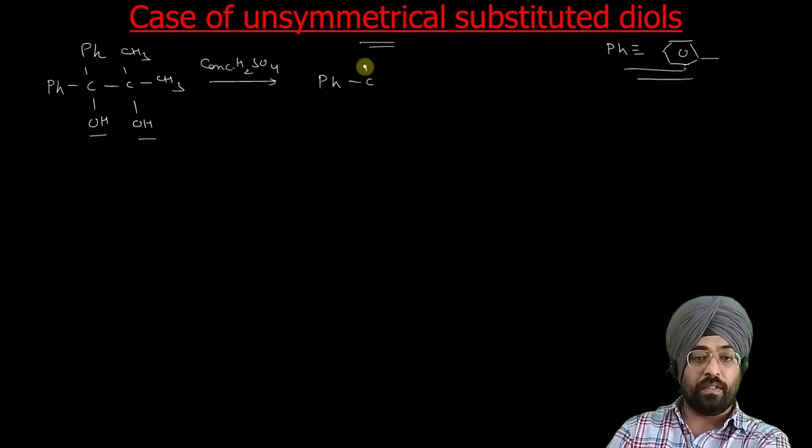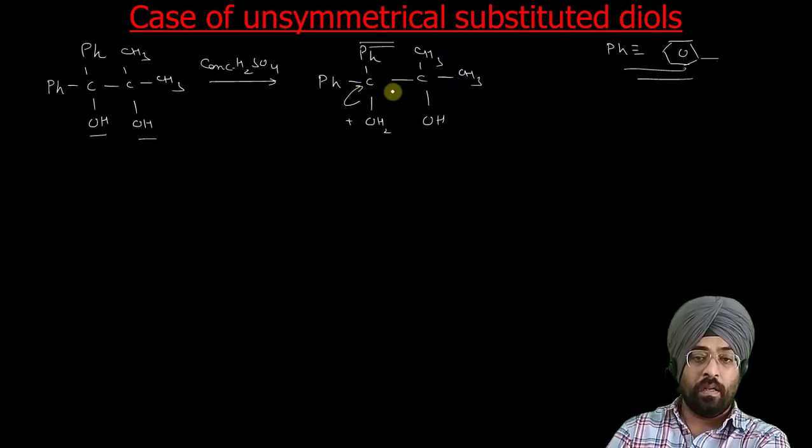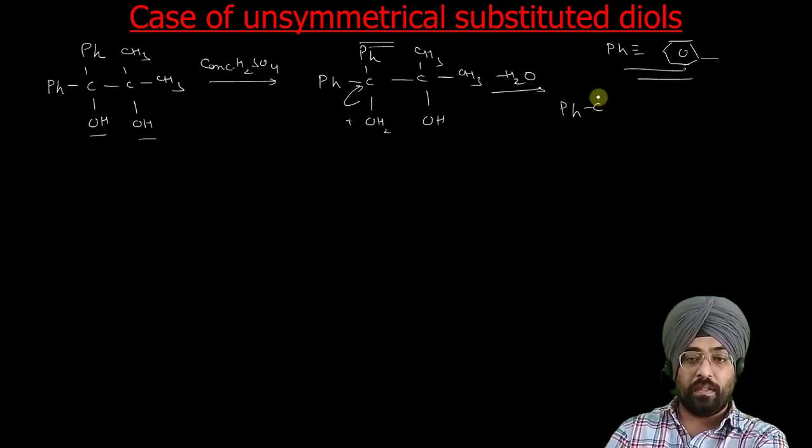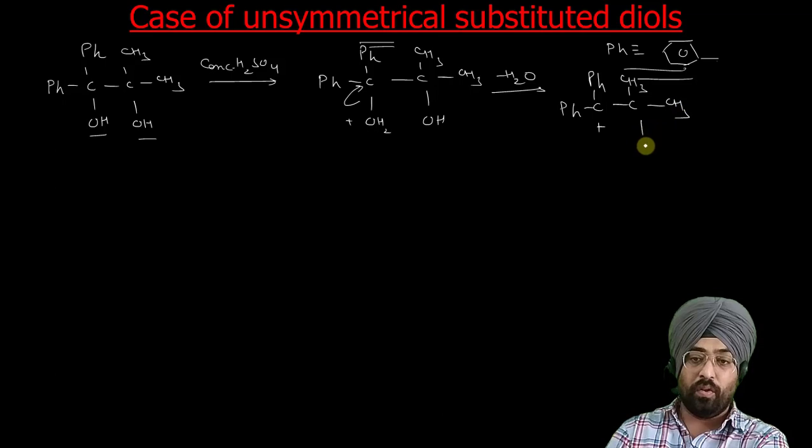So Ph C Ph OH2 positive, CH3, CH3 OH, minus water. So that will give you Ph C Ph positive, C, CH3, CH3 OH.